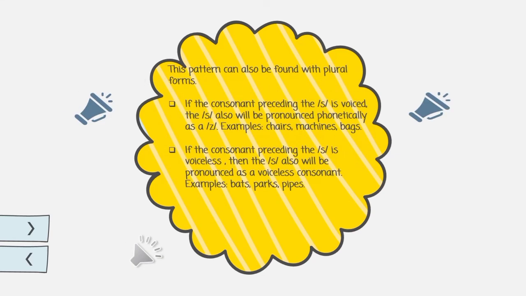This pattern can also be found with plural forms. If the consonant preceding the S is voiced, the S also will be pronounced phonetically as a Z. Examples: chairs, machines, bags. If the consonant preceding the S is voiceless, then the S also will be pronounced as a voiceless consonant. Examples: beds, parks, and pipes.